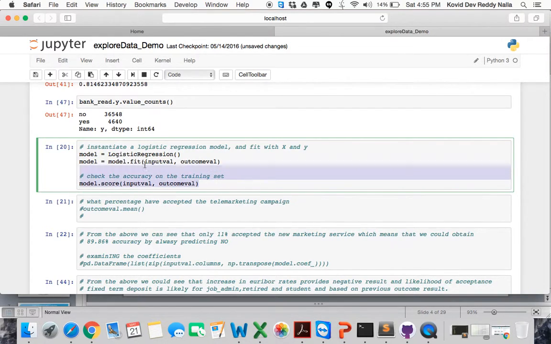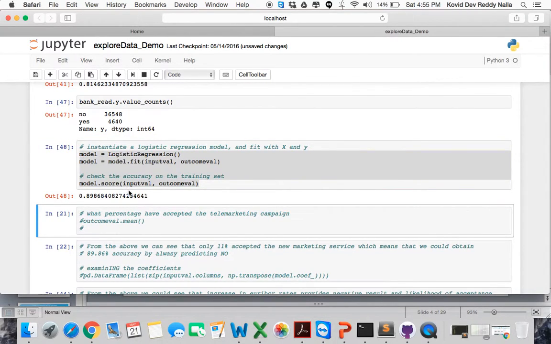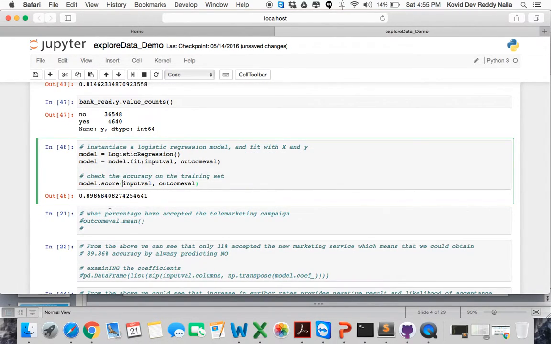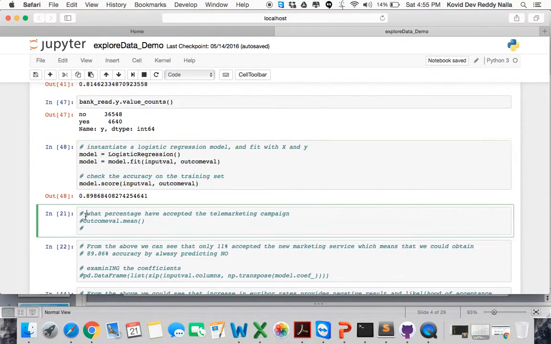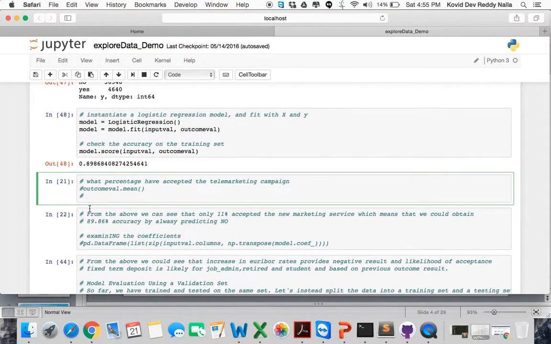So I will be running this. I would like to show you how it runs. So I'll click here. Here we could see 89.86% accuracy. That's the score. It could predict with 89.86% accuracy.